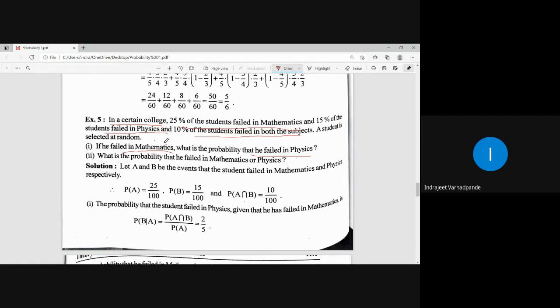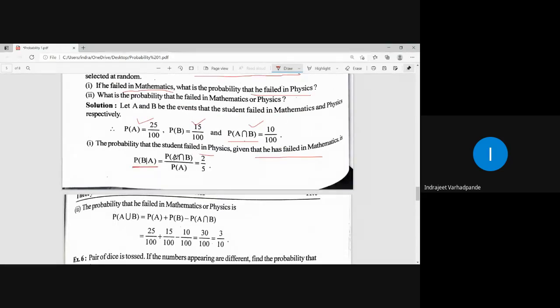So, consider P of A as the probability of failing in mathematics, P of B as failing in physics, and failing in both means probability of A intersection B. So the probability of a student failing in physics given that he failed in mathematics is P of B given A, which will be P of A intersection B upon P of A.